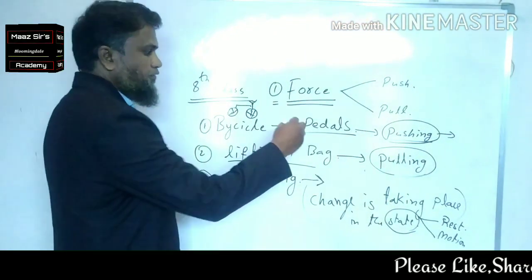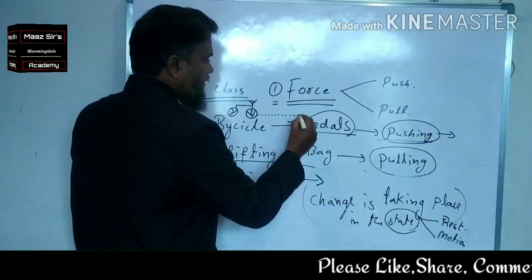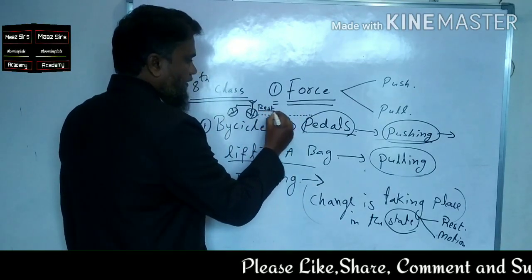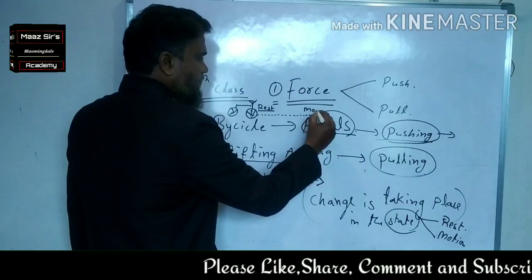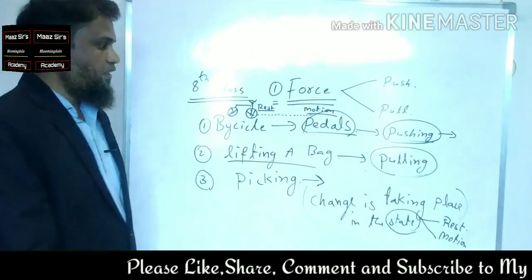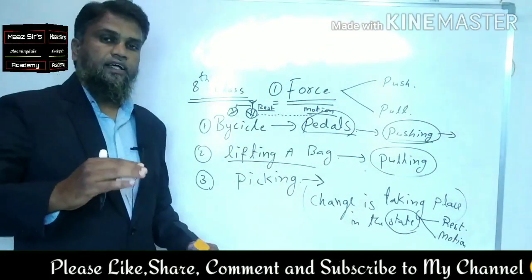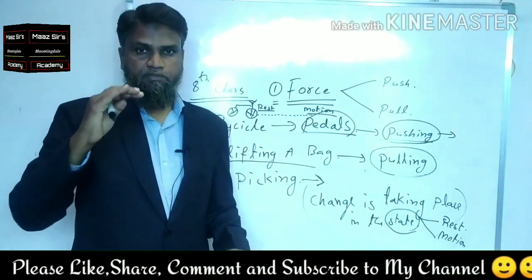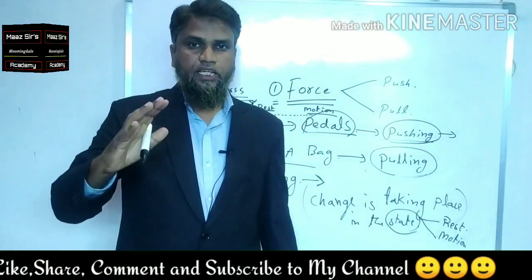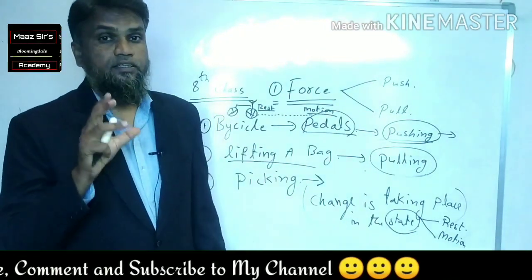When you are applying the force, that is pushing, what happens? It is moving. This is at rest. After some time, it is in motion. That is, it passes from one place to another. So there is a change in state. Remember this point. Whenever we are applying force on anything, there will be a change in state.